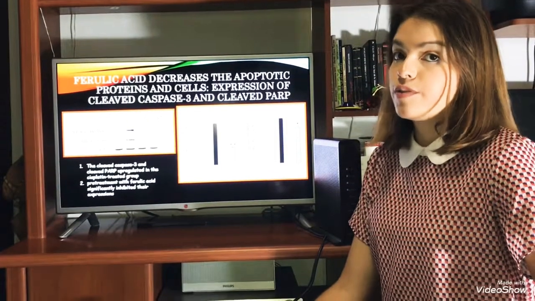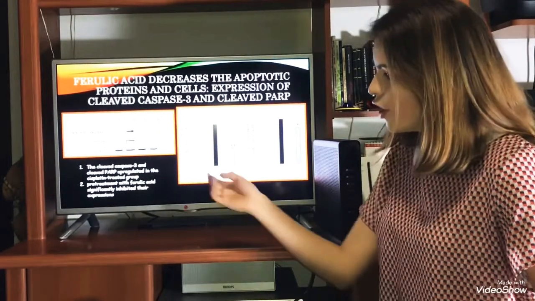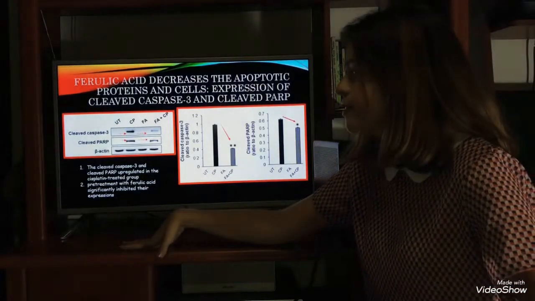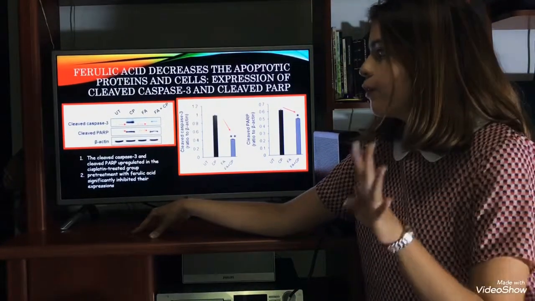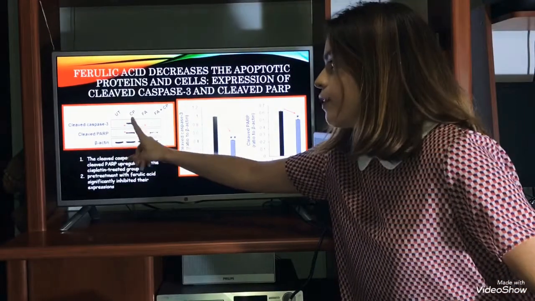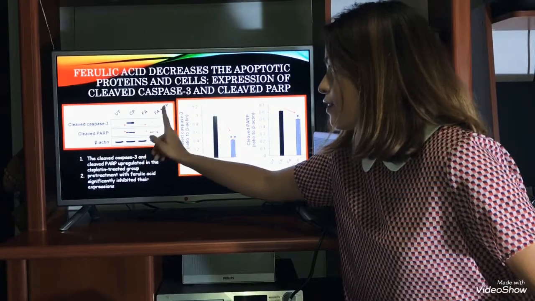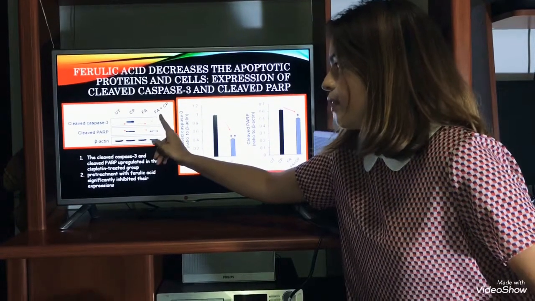Now I'm going to present the results of the assays. Here we have the Western blot where we are analyzing the levels of cleaved caspase and cleaved PARPs. Here we have 4 groups: the untreated group, the cisplatin treatment group, ferulic acid, and cisplatin that was pre-treated with ferulic acid.